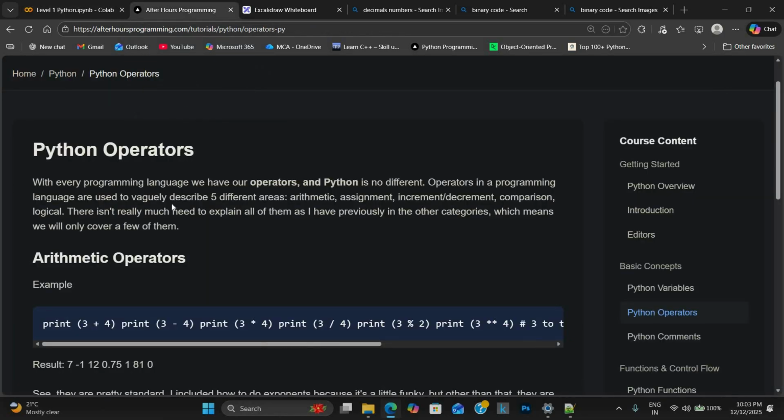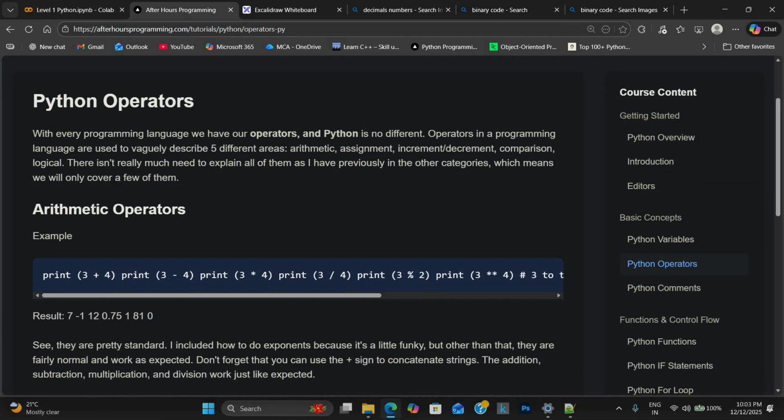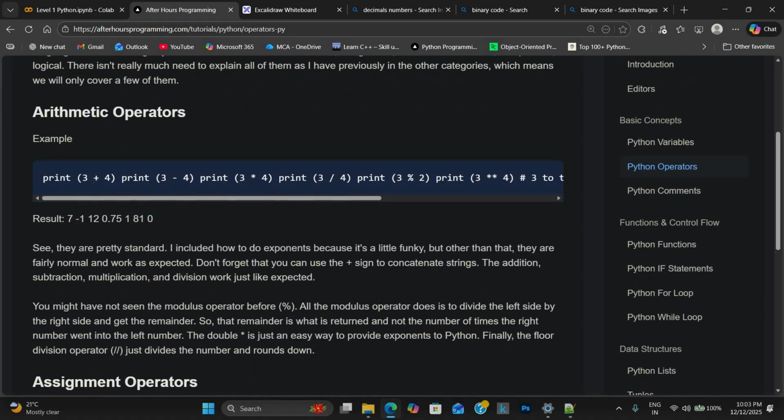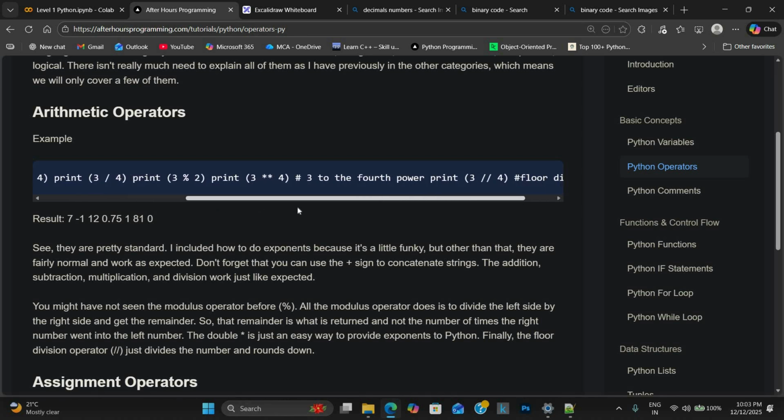In Python, we have different types of operators. The first one is the arithmetic operator. With an arithmetic operator you can perform addition, subtraction, multiplication, division, power, percentage, I mean modulus, and floor division. So you can do these kinds of things. This is called an arithmetic operator, right?